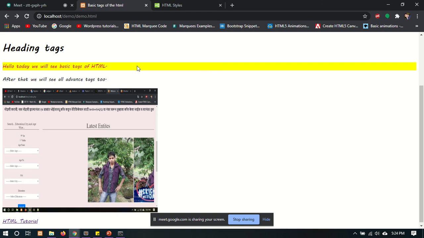Next is the HTML formatting elements. Means how we can format the text in HTML. There are so many formatting elements, just like I, B, strong, small. B is used for making your text bold.